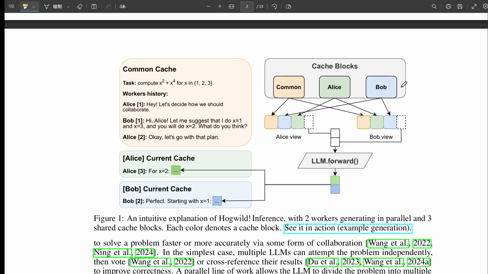That makes sense. Did they try to quantify the quality of the collaboration itself? Yeah, they did something interesting there. They used GPT-4o as an external judge to read the interaction transcripts between the workers and score how collaborative they seemed. Okay. And they found that the full Hogwild setup, with that instant token-level visibility of current work, got significantly higher collaboration scores compared to alternatives, like only syncing completed steps or having no shared context at all. So that real-time awareness really is the key ingredient for enabling the dynamic teamwork. It seems to be, yeah. That shared concurrent attention is critical. It's a really strong package of results.